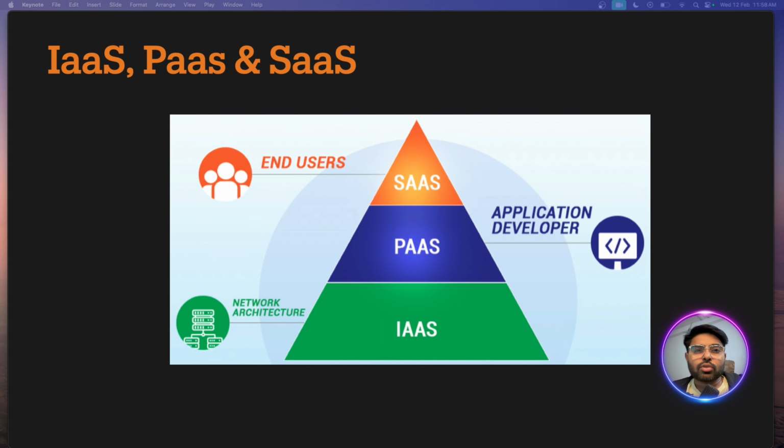Infrastructure as a service, which is known as IaaS, provides virtualized computing resources over the internet. It gives you access to basic infrastructure elements like virtual machines, networking, storage, and other fundamental computing resources. Here, users have the most control over the resources. They can configure the servers, storage, and networking as per their needs.